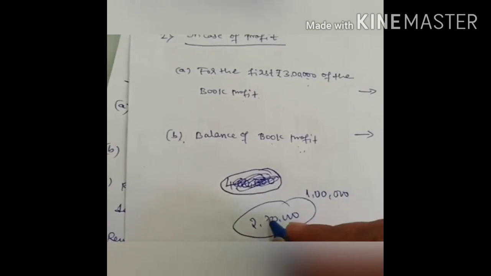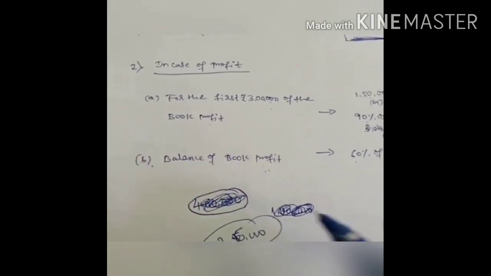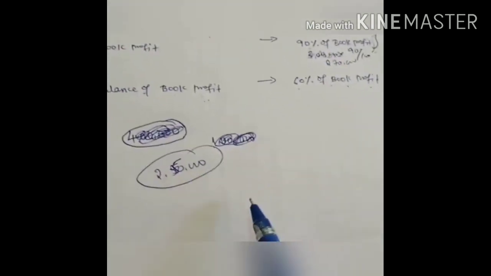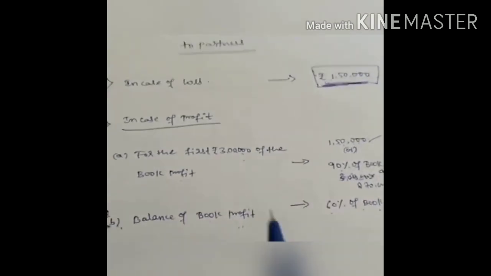In my business, only 2,50,000 is the book profit. How to compute that? At that time, this will not become applicable, because the excess of 3 lakh is not there in my business. Only my book profit is 2,50,000. So then how to compute, sir?